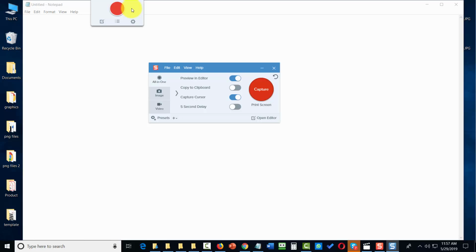In order to exit Snagit altogether, all you'll need to do is go to this area, and there you'll be able to exit Snagit. What you can also do is go to the view screen. You're going to see there that it says hide one click. That's going to get rid of your one-click window that we had right here at the top. If you want to bring that one-click window back, you're going to go to the view screen and click show one click. That's going to be here at the top, and you'll be able to have it available to you.